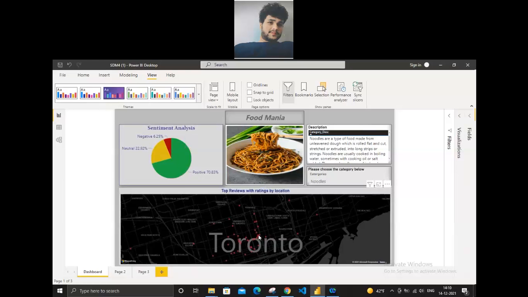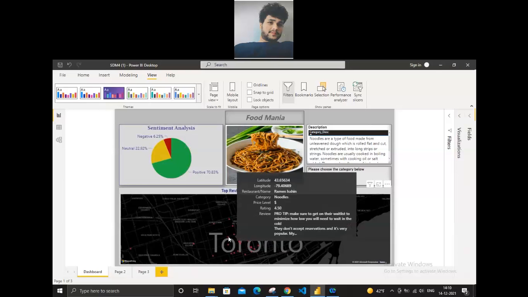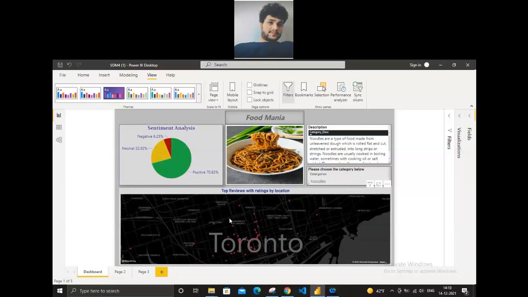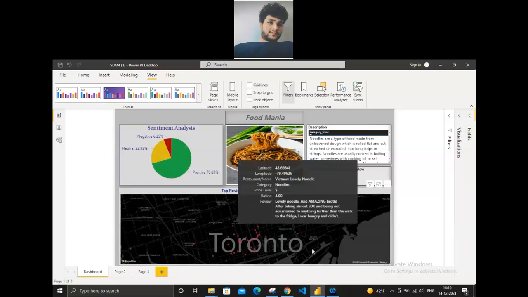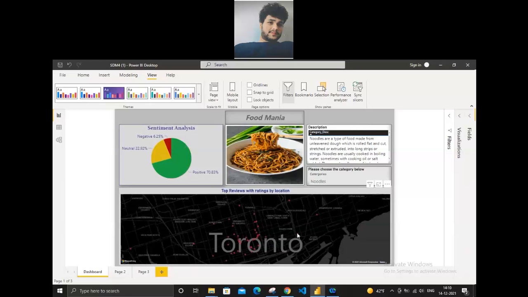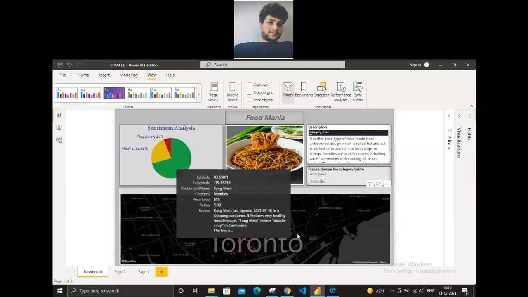Here I am looking at another location. Let me select a location that has a price higher than the normal one. Yes, here you can see that we have got a $3 sign, so the cost is a bit higher than the normal ones. The restaurant name is Strong May, the category is noodles, and the rating we have got is 5.